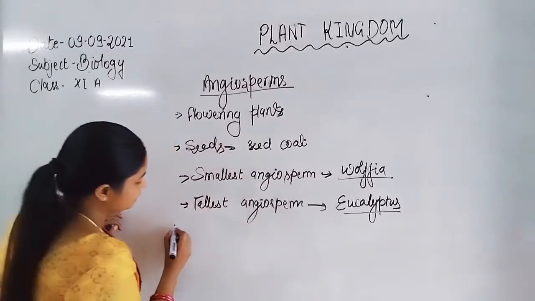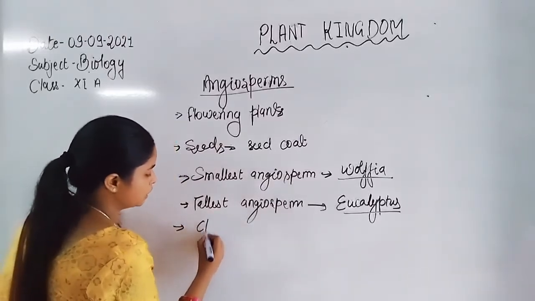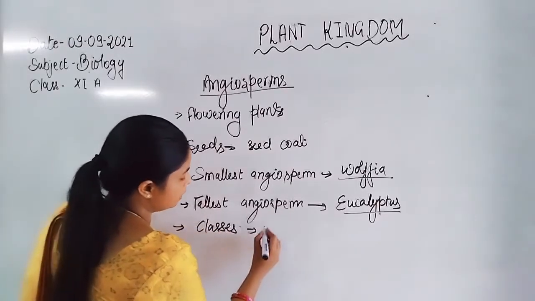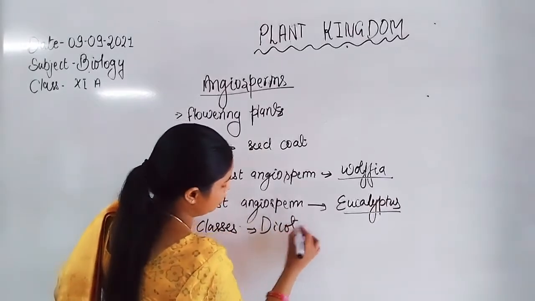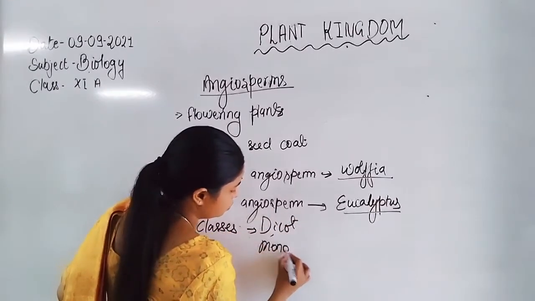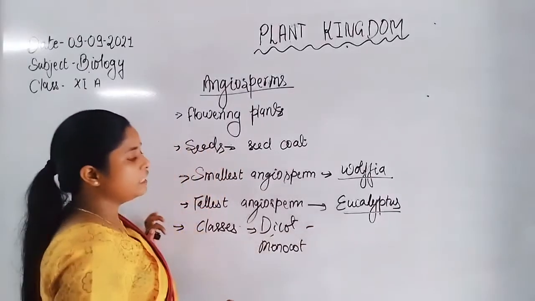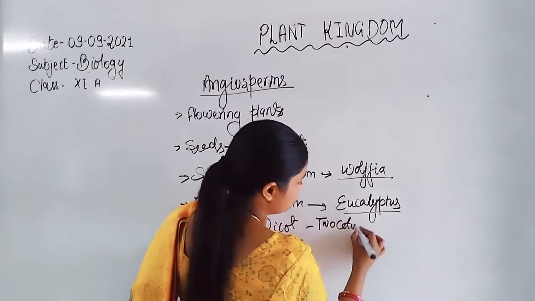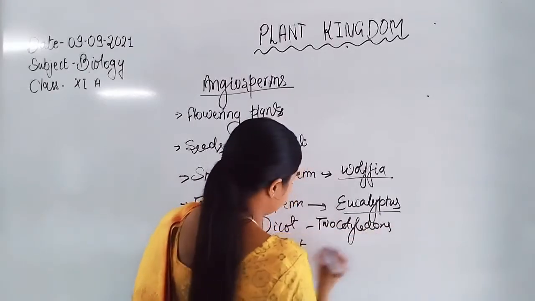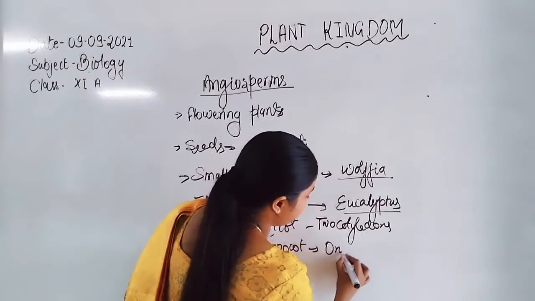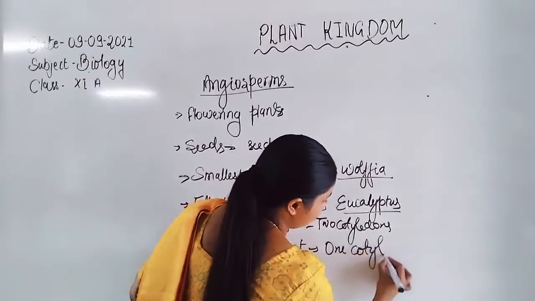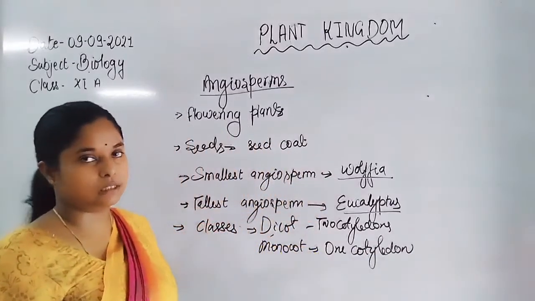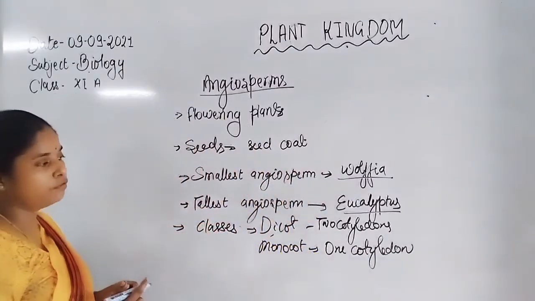Now, another important thing is that there are two classes of angiosperms: dicot and monocot. In the dicot, two cotyledons are present, but in case of monocot, only one cotyledon is present. So they represent two types of characteristics.